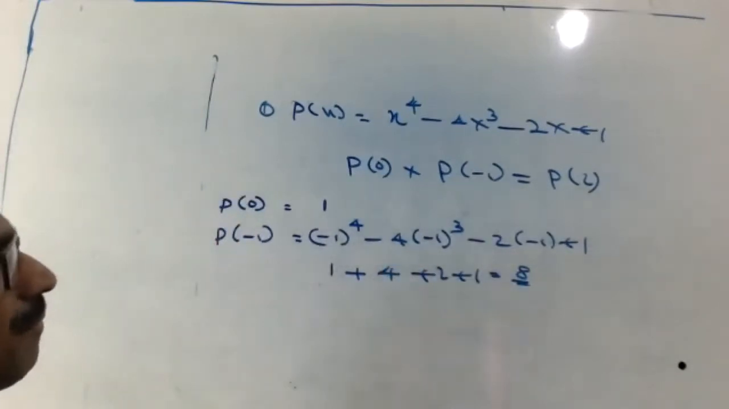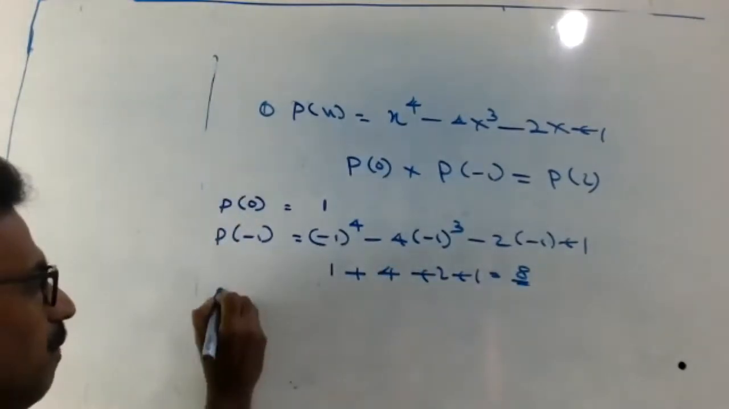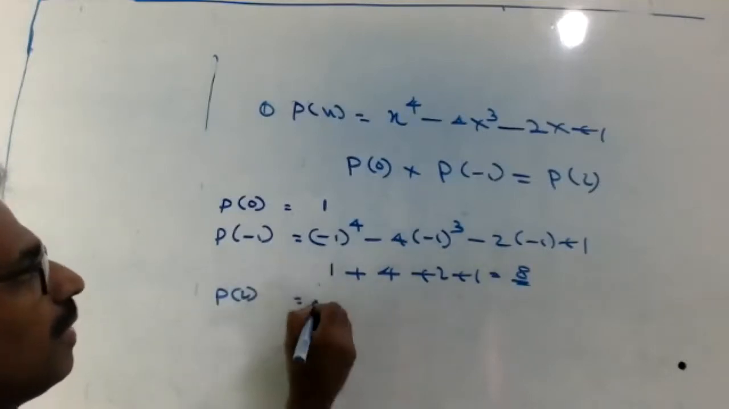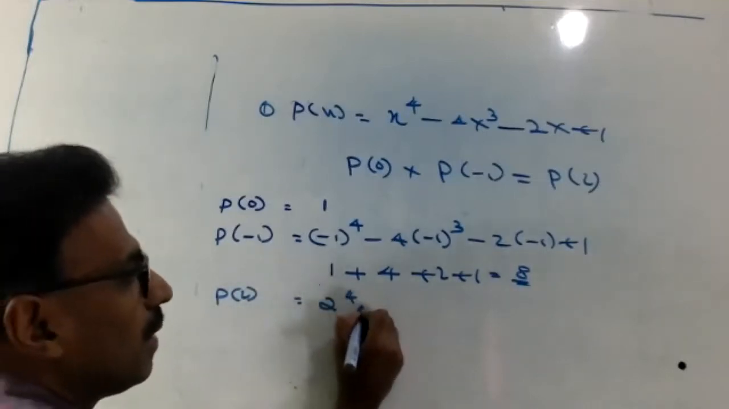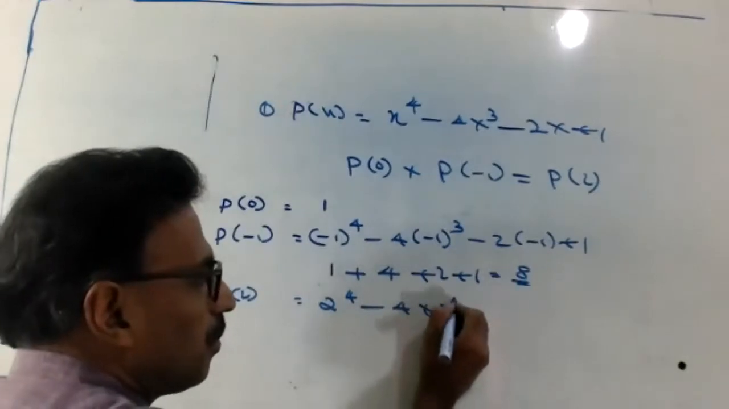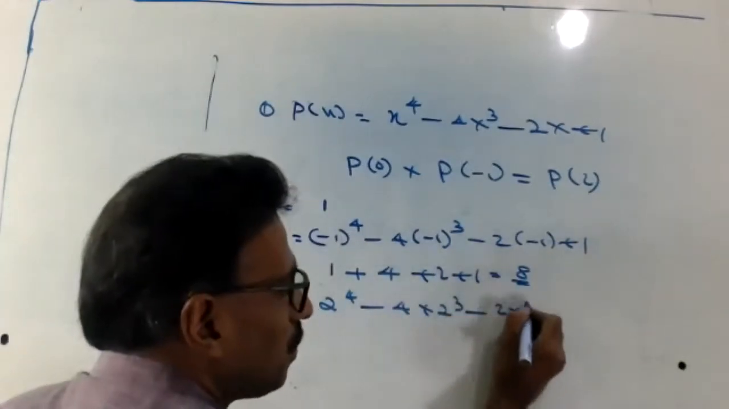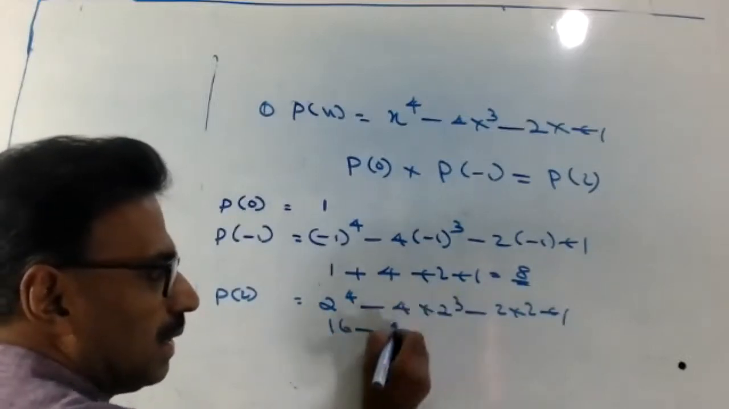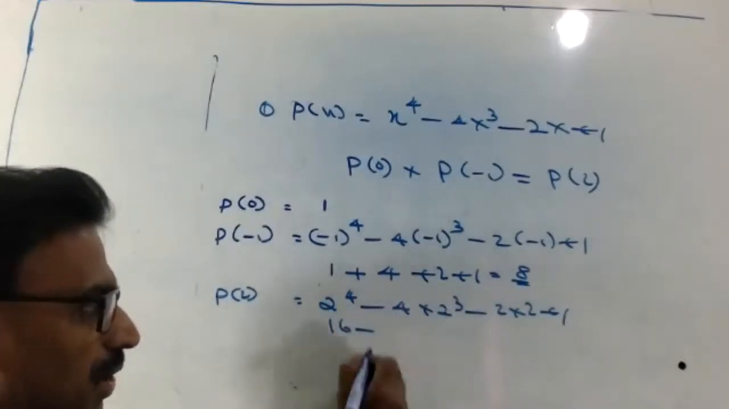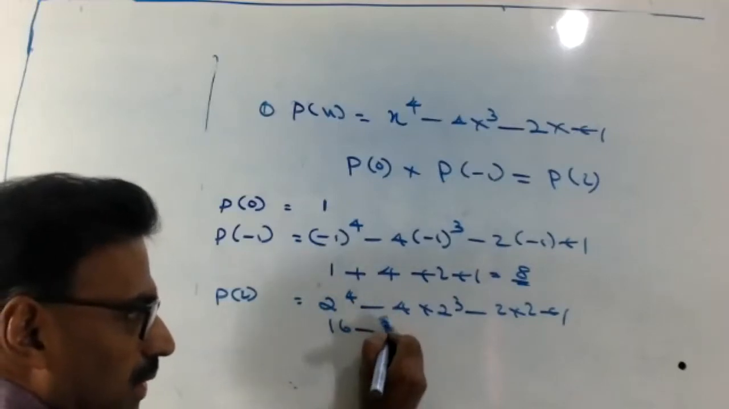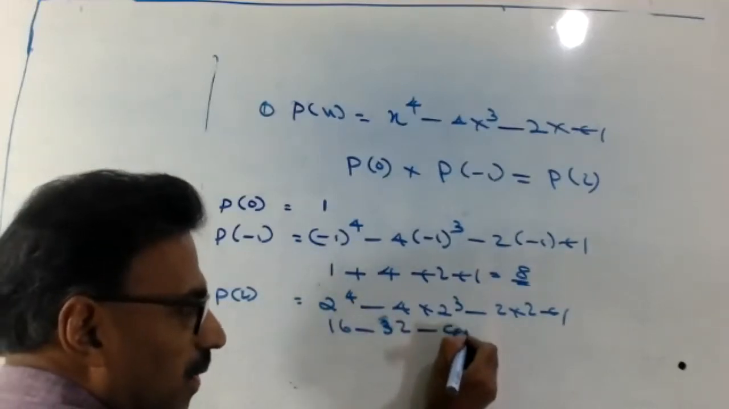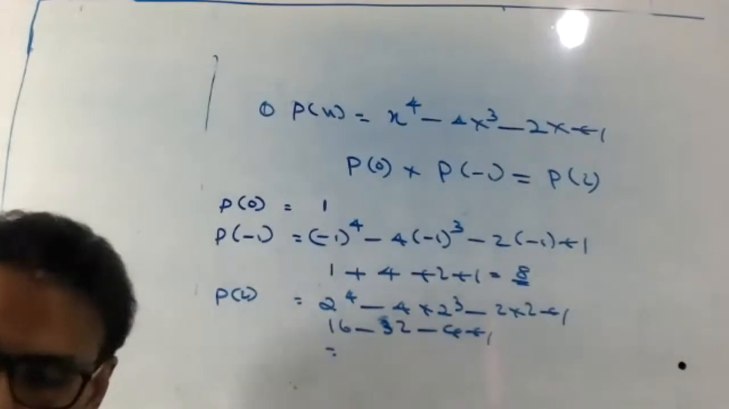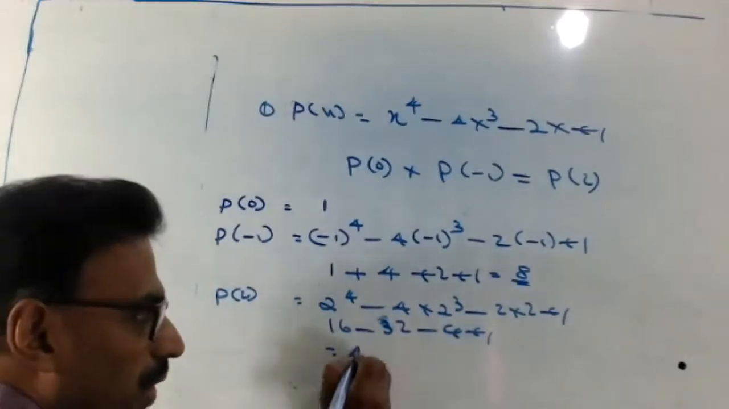Okay. Then P of 2 equal to 2 raised to 4, 4 into 2 cube minus 2 into 2 plus 1. 16 minus 32, right? Yeah, 32 minus 4 plus 1. What is this one? Minus 19. Okay.